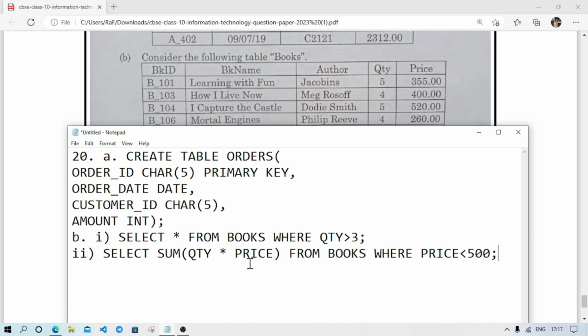So this query will add up the total amount of the books whose price is less than 500. So this way you can write these answers. These two questions are related to your book, and may come in your examination, not exactly the same question but the pattern will be similar.